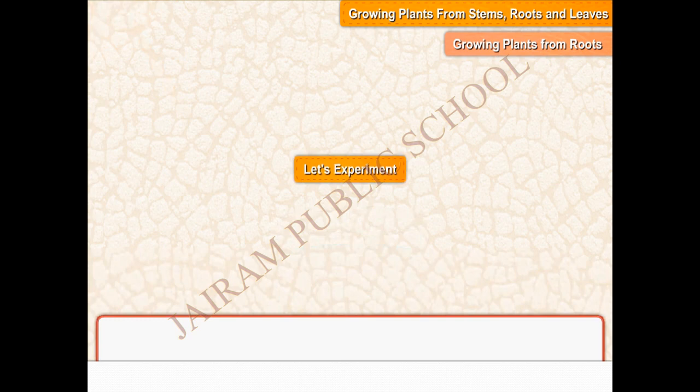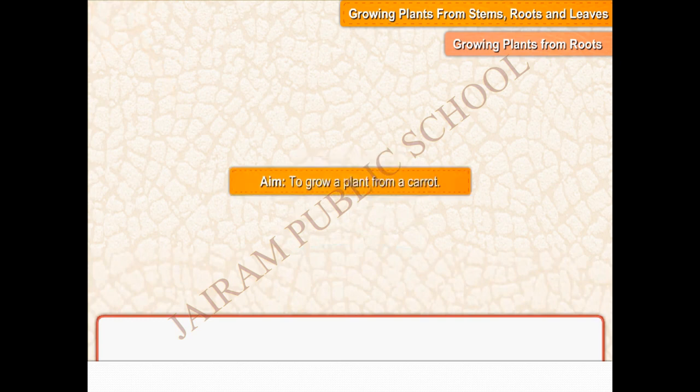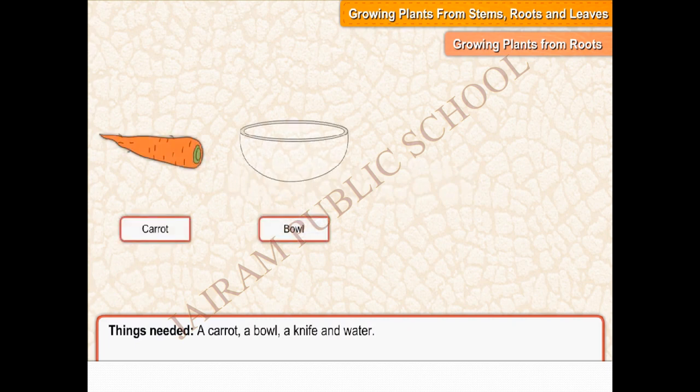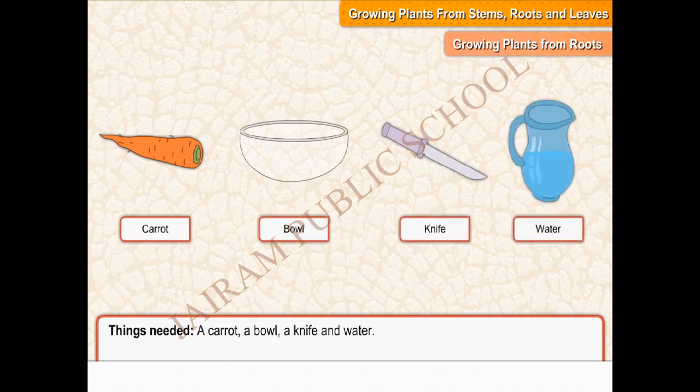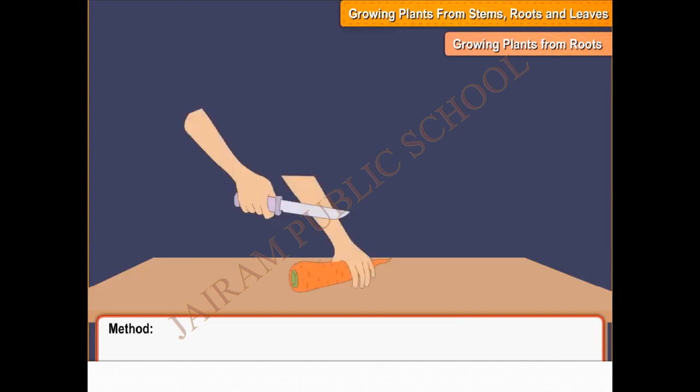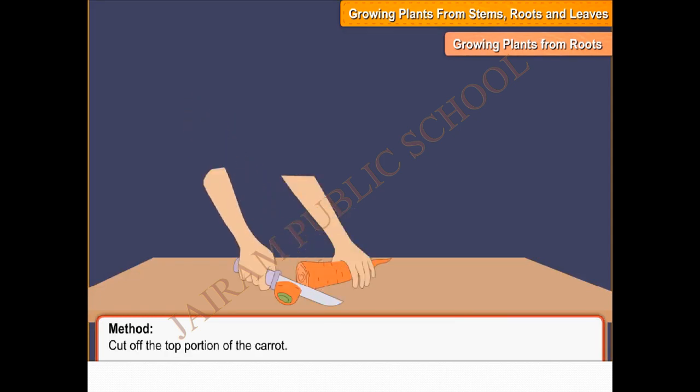Let's experiment. Aim: to grow a plant from a carrot. Things needed: a carrot, a bowl, a knife and water. Method: cut off the top portion of the carrot.